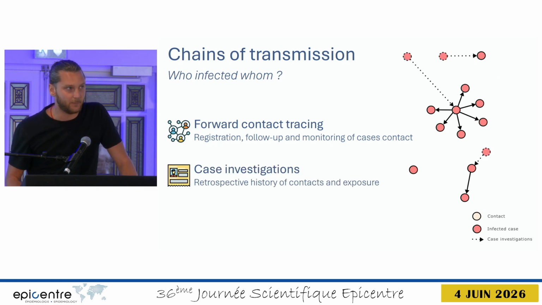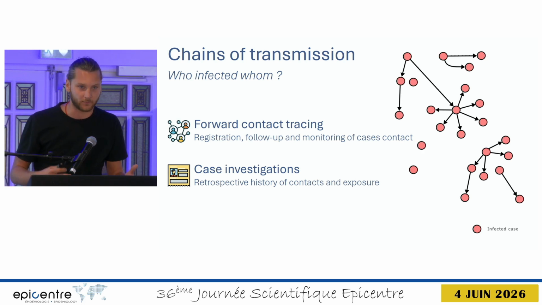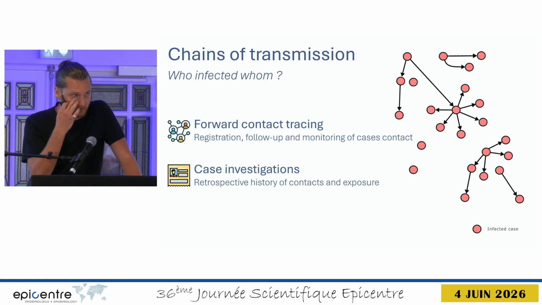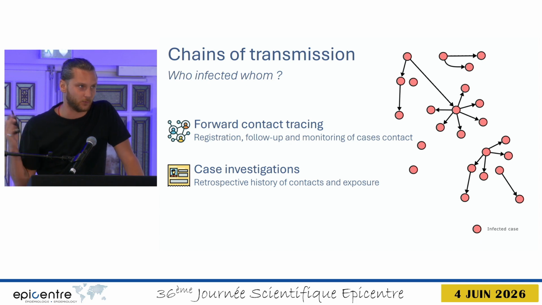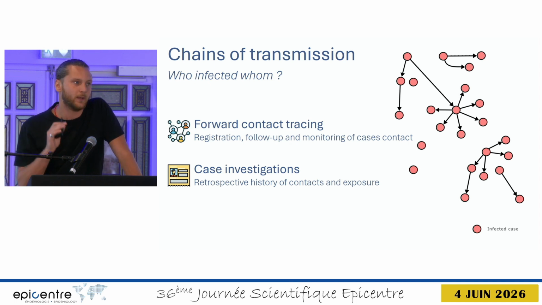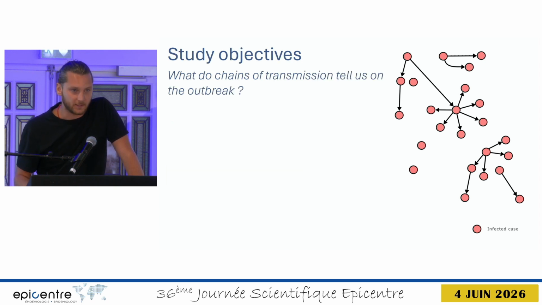In parallel to this, epidemiologists can conduct very extensive and meticulous case investigations where they retrospectively link cases to their known infector. Now we can combine both approaches and reconstruct the so-called chains of transmission. As you can see, this process is imperfect, and we typically end up with chains where we have missing links and cases completely unlinked. Nevertheless, these are very valuable pieces of information that we can use to better understand the transmission profile behind the disease. And this is exactly what we've been doing with this retrospective analysis.